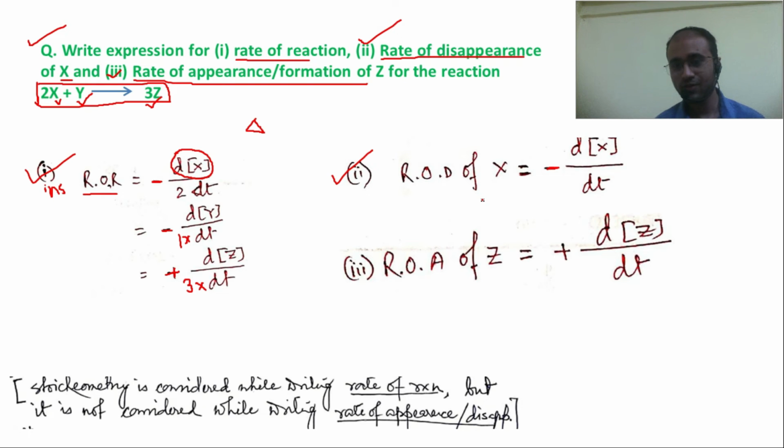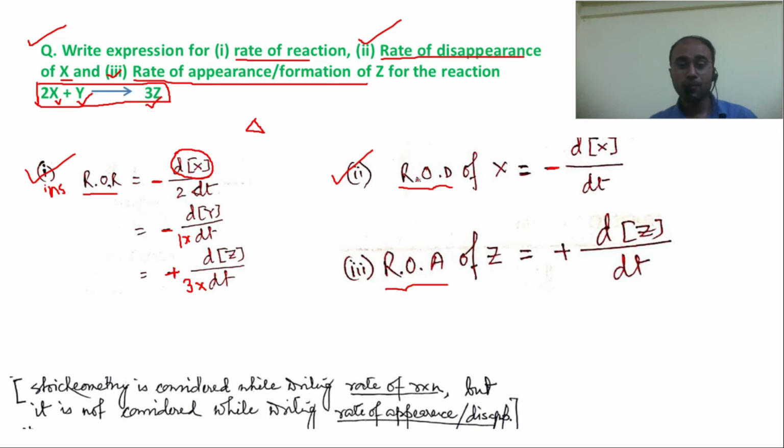If you consider stoichiometry, then it would become rate of reaction, ROR. But while writing ROD, rate of disappearance, or ROA, rate of appearance, you should not consider the stoichiometric coefficient. Without the stoichiometric coefficient, you write change in concentration by change in time, and it would be rate of disappearance or appearance,